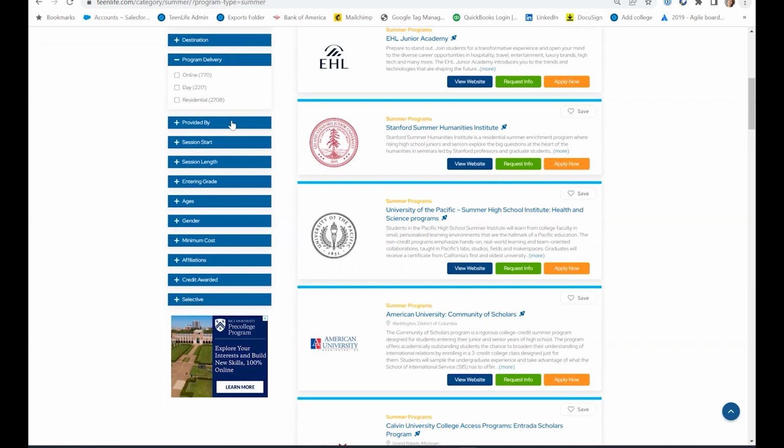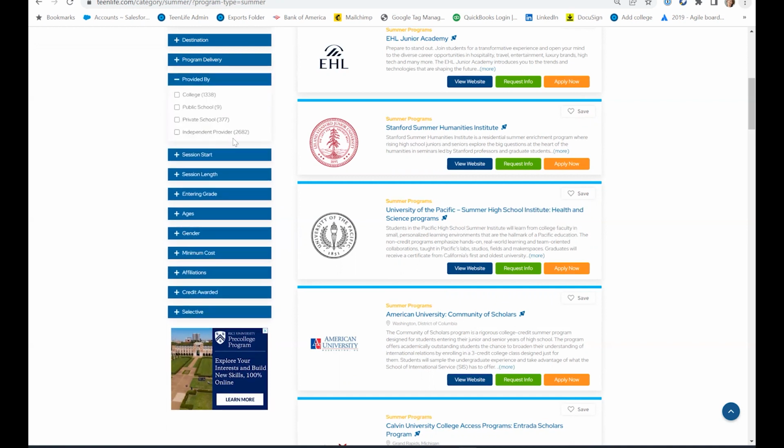Provided by is another helpful button filter, because it shows you who are the different types of organizations that are offering these programs. Some people are only looking for college campus experiences, so they would choose the first one, but these could be online as well. Independent providers are companies that are both nonprofit and for-profit who specialize in travel for young people. And so that would be how I would interpret that.